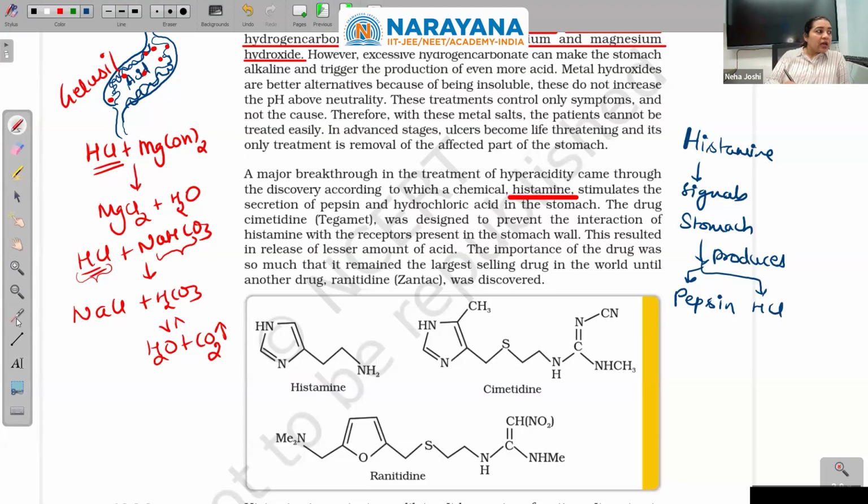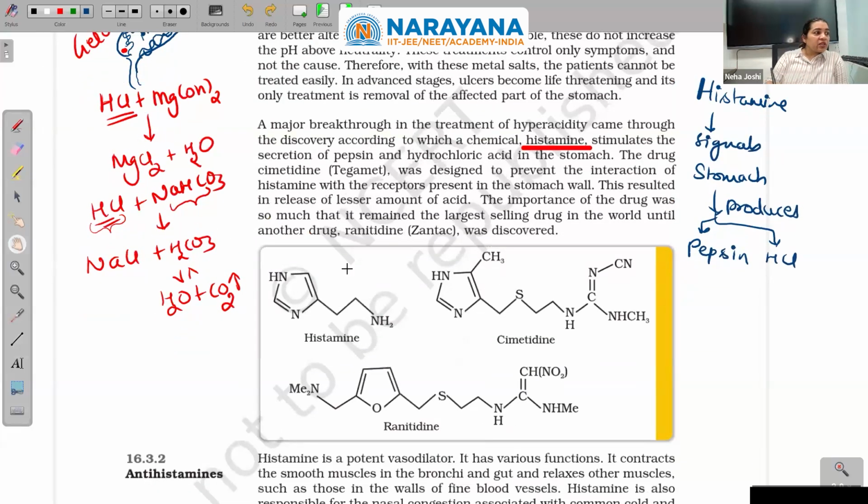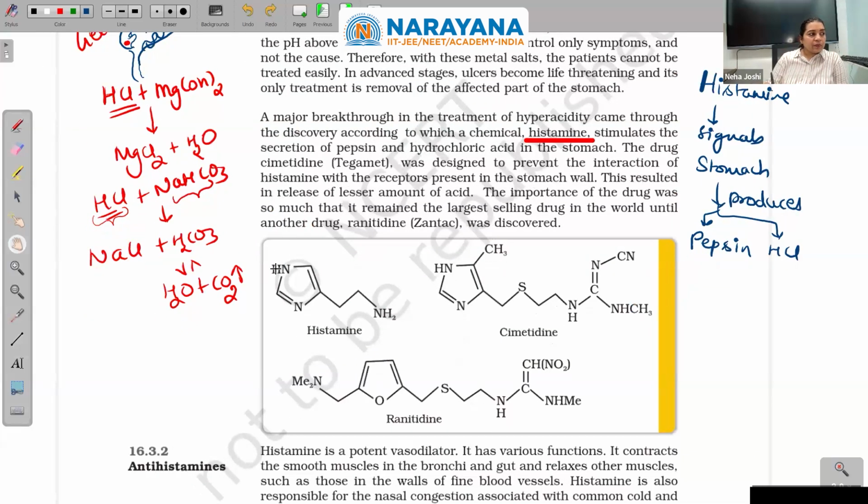The drug, so if I could attack this histamine, I can control the production of HCl. That was the plan. Okay, let us attack the root cause. This is histamine. This is very, very important. Please remember this. And yesterday we were doing acidity and basicity, right?